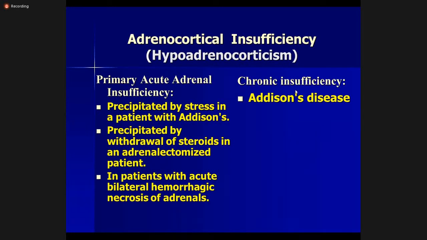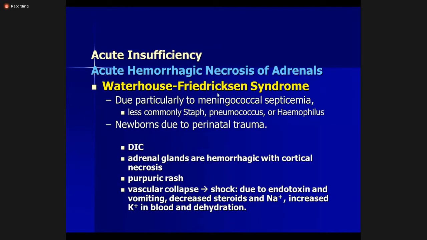Acute adrenal insufficiency can be either predisposed by Addison's disease, or it can be precipitated by withdrawal of steroids in an adrenalectomized patient. It can also be seen in patients with acute bilateral hemorrhagic necrosis of the adrenal gland, which is called Waterhouse-Friderichsen syndrome. What happens in Waterhouse-Friderichsen syndrome?